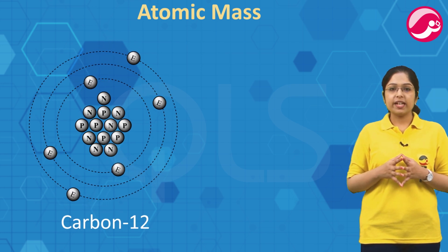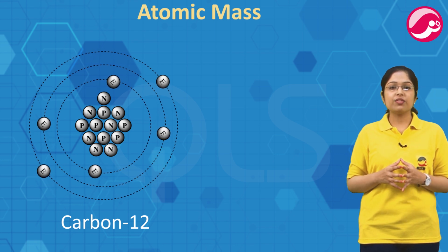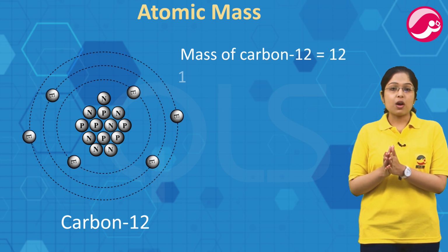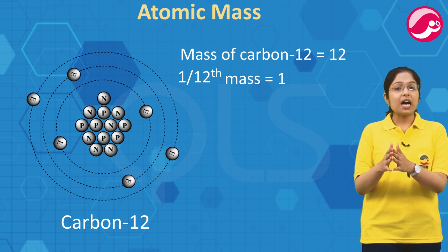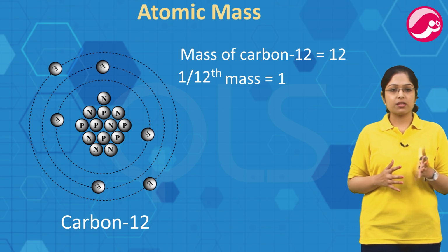By experiments, it has been determined that 1/12 atomic mass of carbon-12 is exactly 1. Carbon-12 का mass होता है 12. So, इसका 1/12 mass होगा कितना? 1. So, that's why carbon-12 is selected to determine the atomic mass of atoms of other elements.